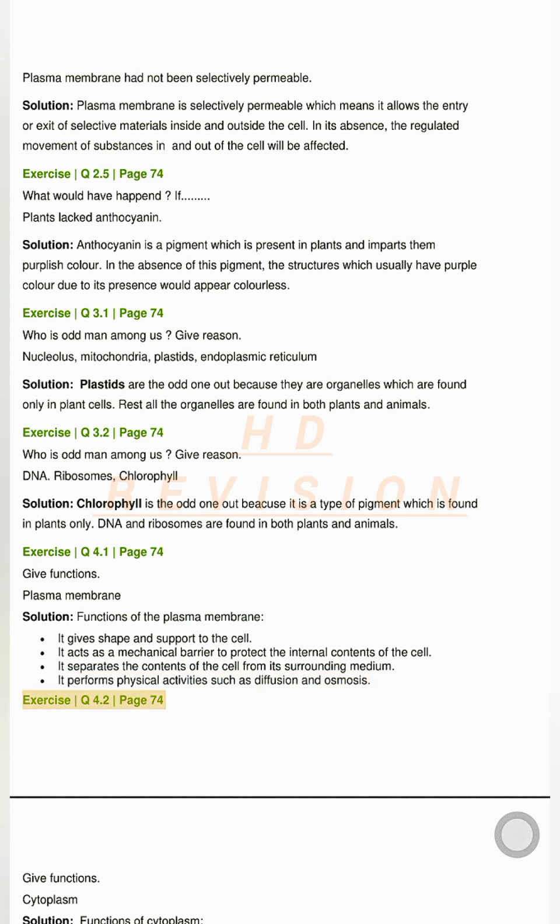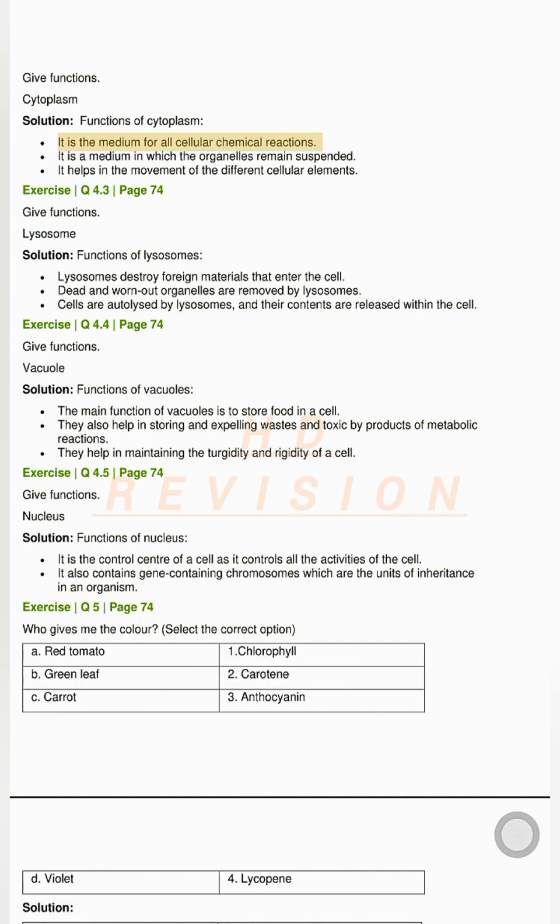Exercise Q4.2, page 74. Give functions. Cytoplasm. Solution. Functions of cytoplasm. It is the medium for all cellular chemical reactions. It is a medium in which the organelles remain suspended. It helps in the movement of the different cellular elements.